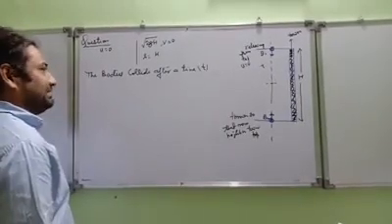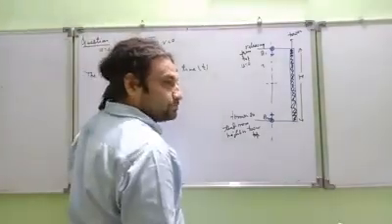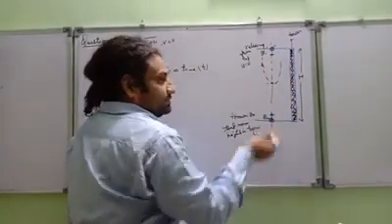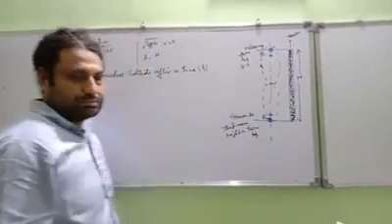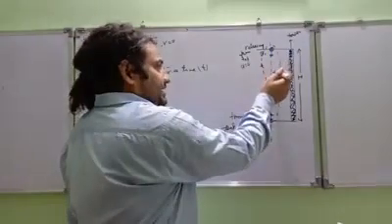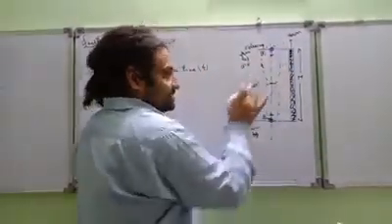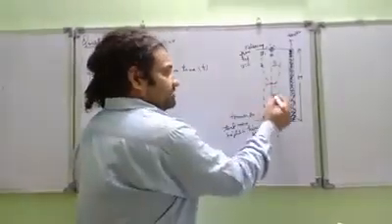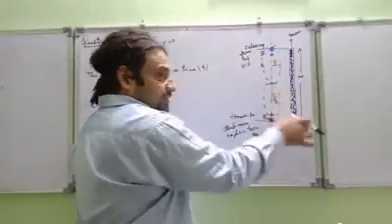If bodies collide after a time t, then in time t the top body travels some distance, and the bottom body would also travel some distance. Let us say the top body travels distance s1 and the bottom body travels distance s2, then s1 plus s2 should be equal to h. You understand?